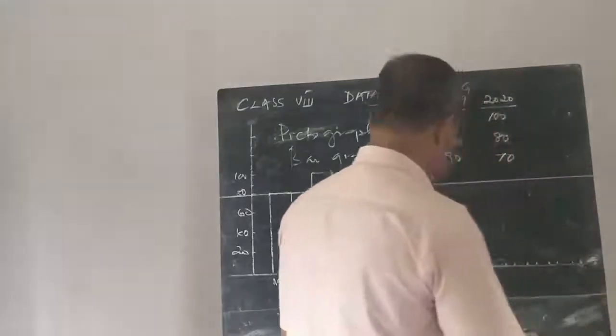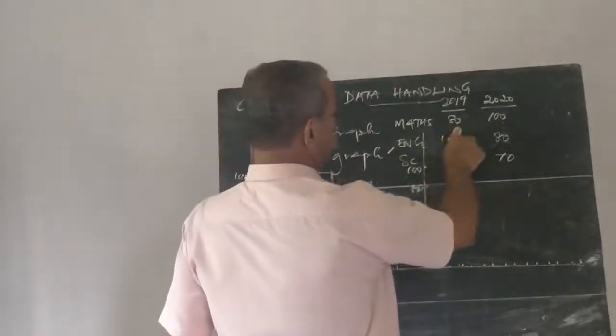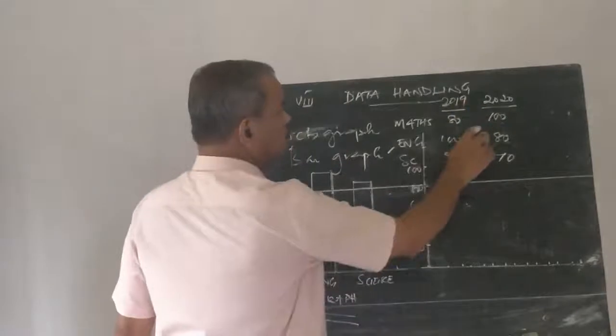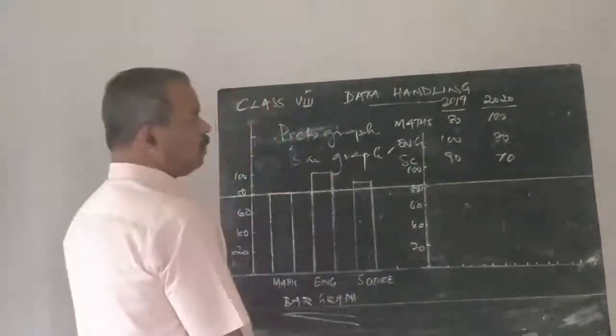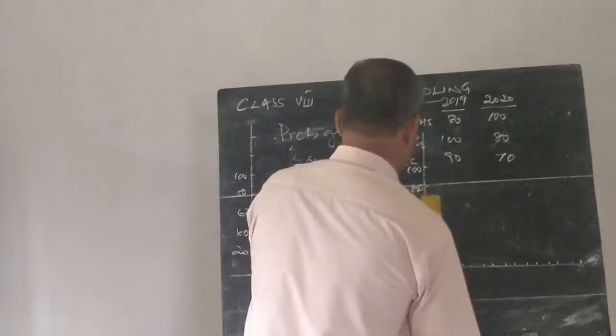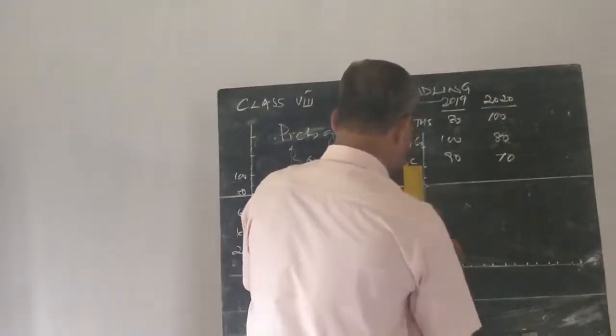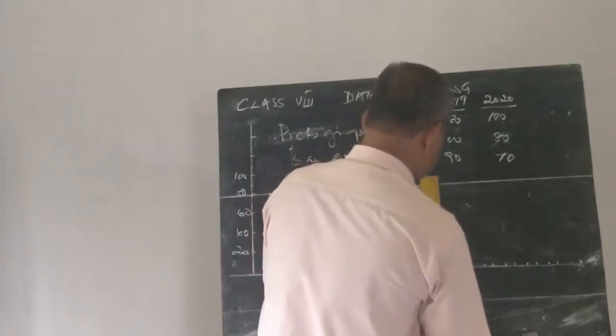Now, first maths: 80 in 2019, in 2020 100. So first erect the bar of height 80.